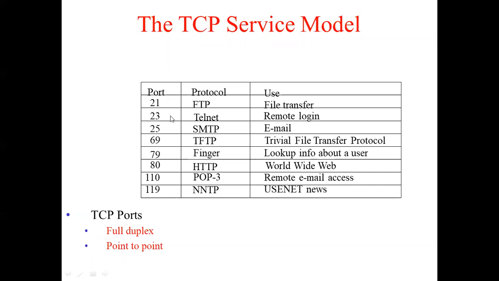Like that, port number 23 is there, which is used for Telnet. Telnet means remote login. You want to log into a remote machine, then Telnet is one such application. For email, SMTP is used and the port number is 25. Can you see that all the port numbers that you have here are below 1024? The values of the port numbers are below 1024. So such ports are called standard ports.